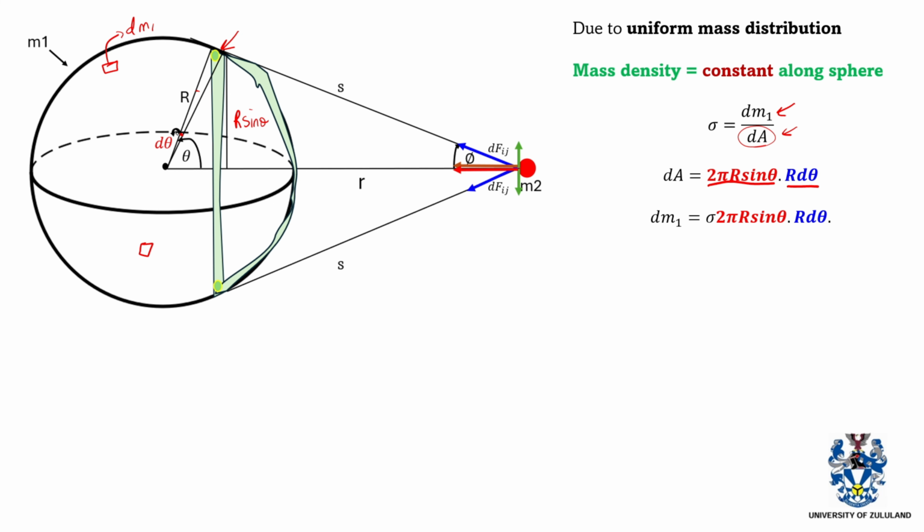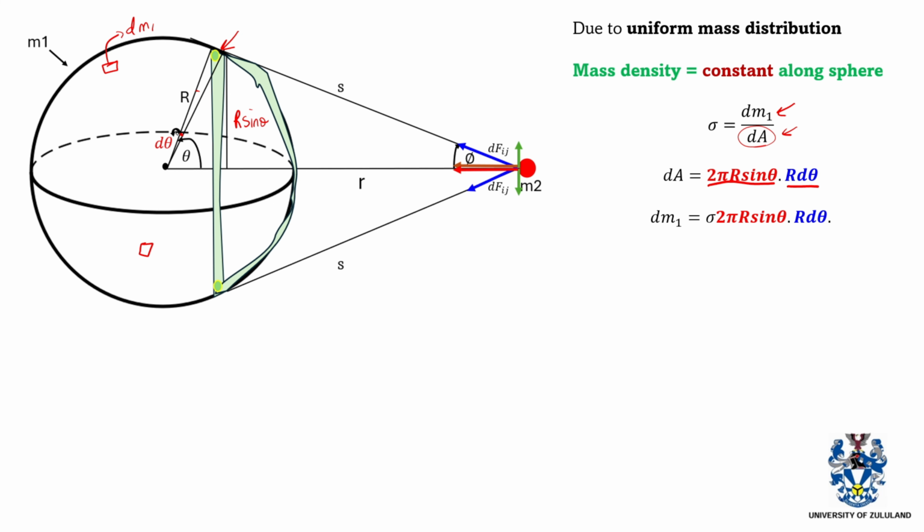So basically you can just write r squared sine theta d theta, all over s squared, and then we have cos of phi. Here we are adding up all the smaller differential masses dm1 that cause a gravitational force on this red particle. We are going to integrate this from where theta is 0 to where theta is pi, or 180 degrees.